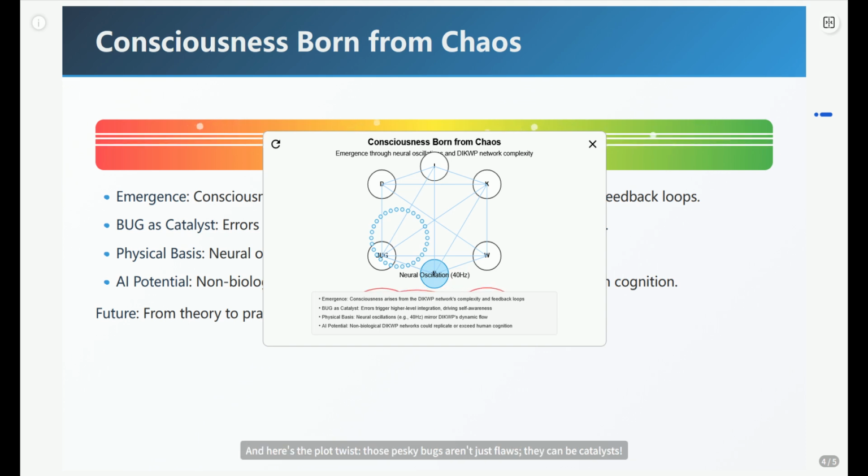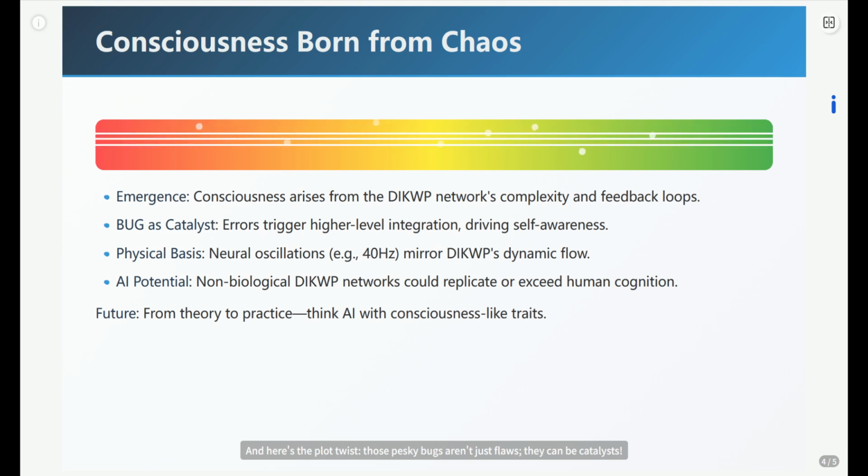And here's the plot twist. Those pesky bugs aren't just flaws, they can be catalysts. When the system hits a snag, a contradiction, it kicks higher-level processes into gear, wisdom, purpose, to resolve it. This struggle, this correction process, is what potentially ignites self-awareness. Think about it, maybe consciousness isn't about flawlessness, but about the system's ability to detect and manage its own imperfections.